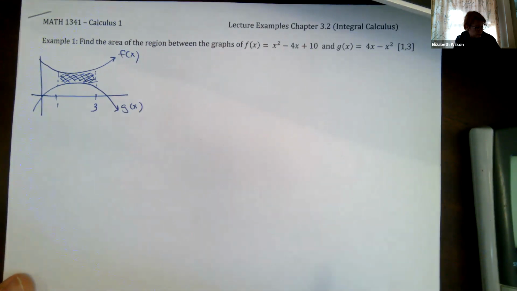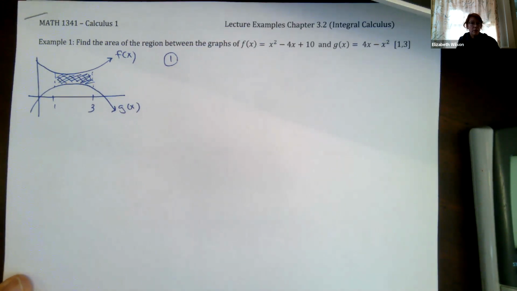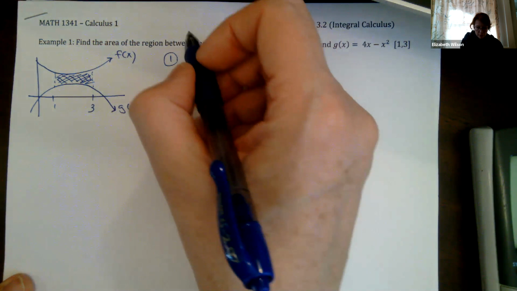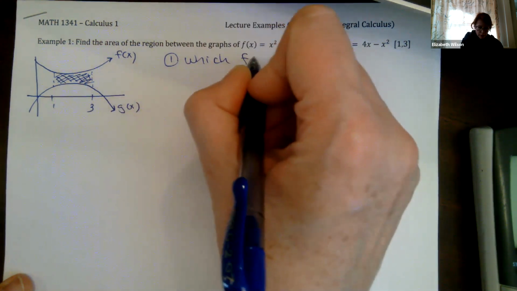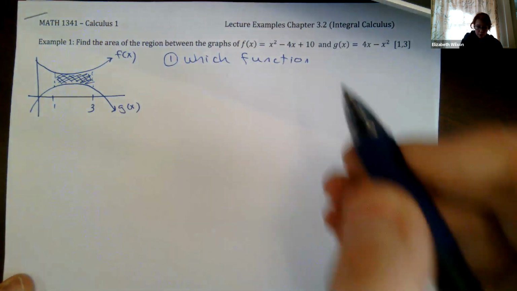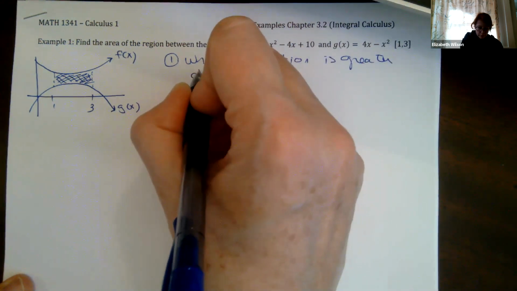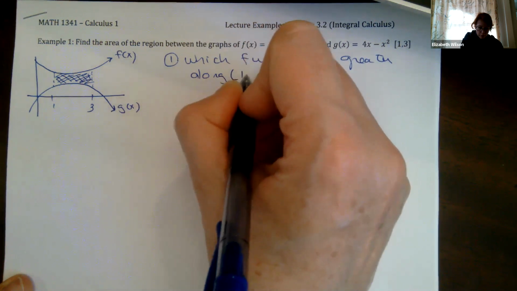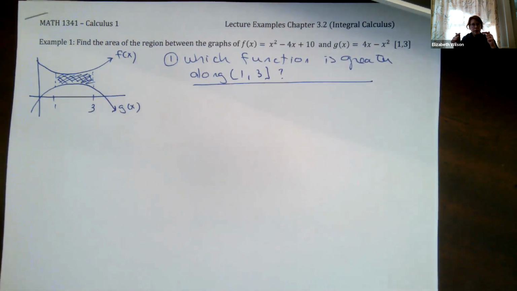Our first question is, what are the points of intersection between these two? But we can see that they're not intersecting each other. So what we're really going to ask ourselves is, which function is greater? As we go along in answering this question, I'm going to show you how you would find the points of intersection. Which function is greater along our interval 1 to 3? Which is our top function, because remember we're doing top minus bottom, so I need to know which is the top function.